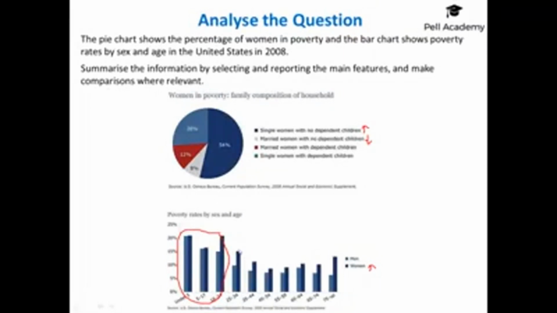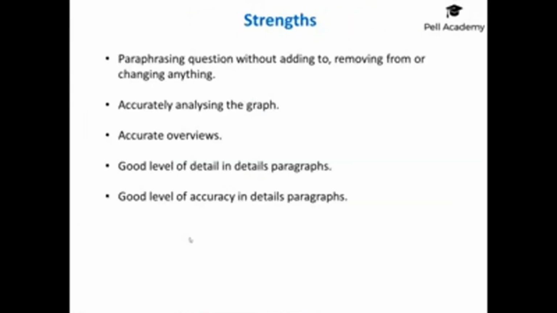If it was from back here and it dipped down all the way and then started going up again, I would mention it. But because the 18 to 24 year old age group is higher than the ones next to it, it would be difficult to describe all that up and down for women as part of your key feature. So I think you're going to make your life a lot easier by just saying amongst the age groups, both males and females experience the highest level of poverty in the 3 youngest age groups. That's what I would have done. But having said that, these were your strengths, which means the fact that you didn't do it the way I did it is not an issue whatsoever.